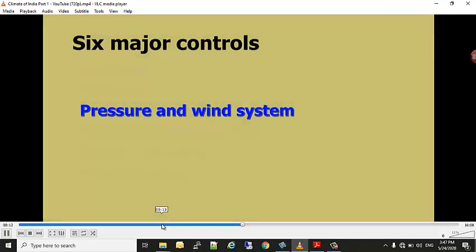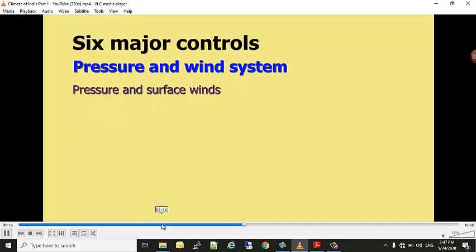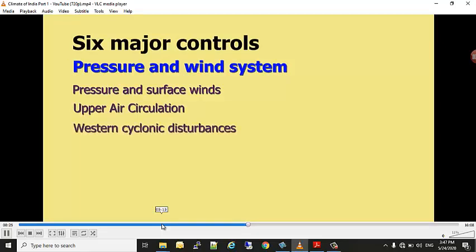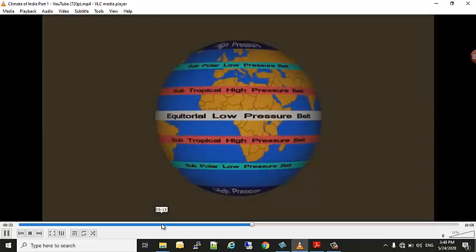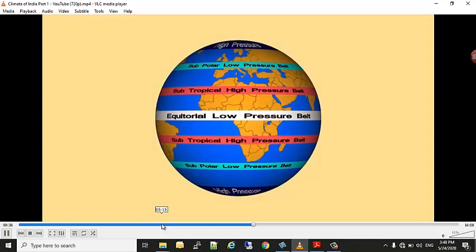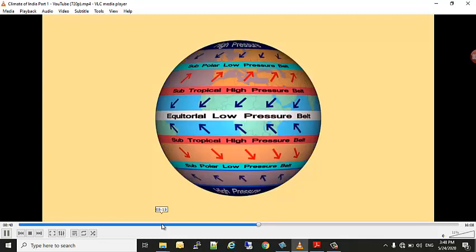The next one is the pressure and wind system. We will study it under 3 categories: pressure and surface wind, upper air circulation, and western cyclonic disturbances. Based on the rotation and revolution of the earth and the apparent movement of the sun, different pressure belts have developed on the earth, and the surface winds move from high pressure areas to low pressure areas. Some of the important winds on the earth we have already studied in 9th standard. Can you recall them? Yes, they are the easterlies, westerlies, polar winds and the monsoon winds.